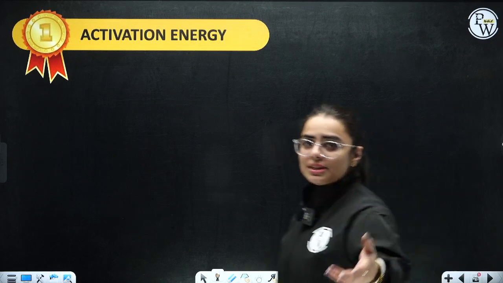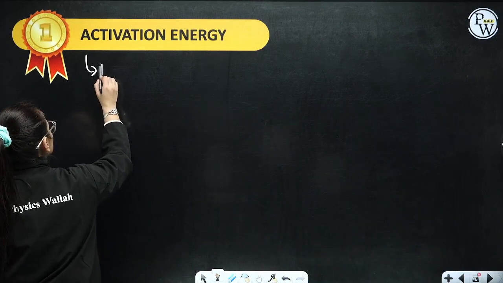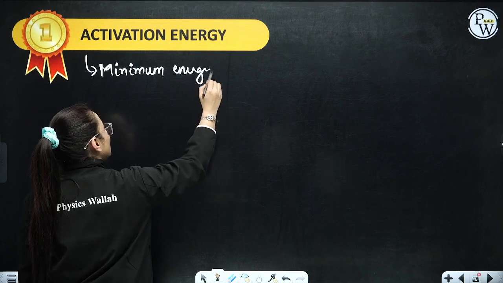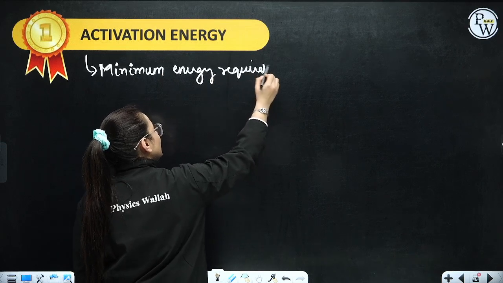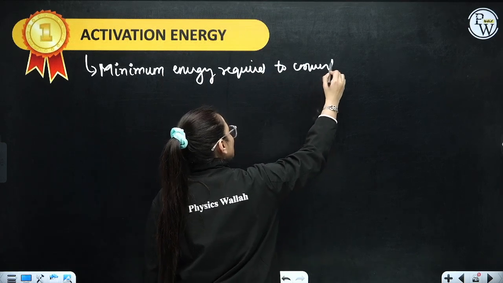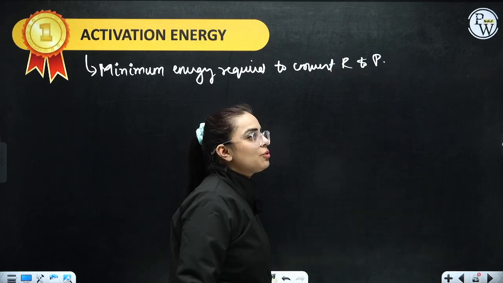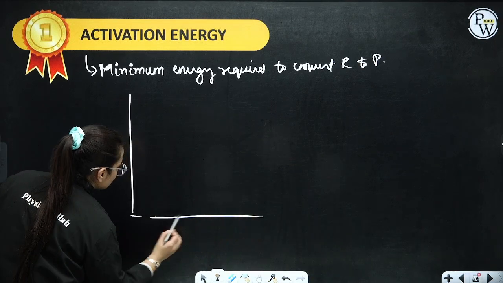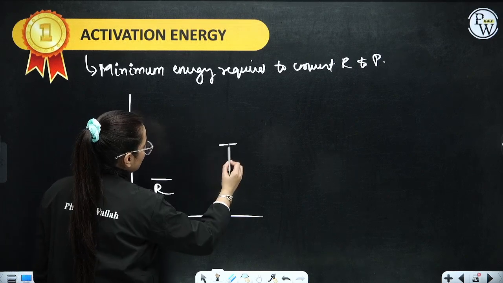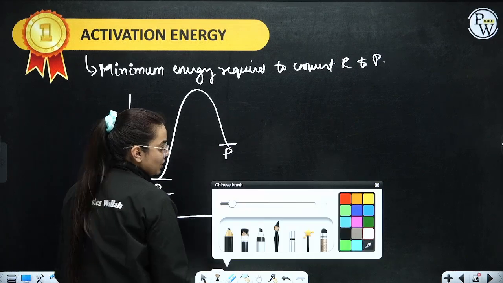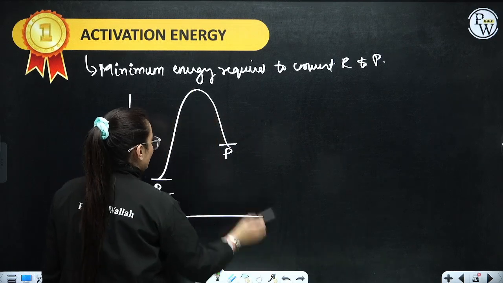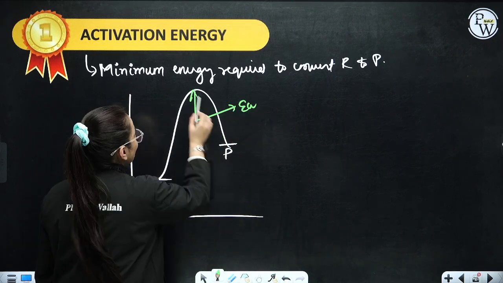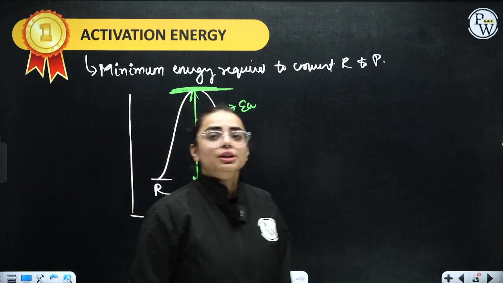Coming on to what you refer to as activation energy. Activation energy, students, is the minimum energy required to convert reactant to product, or the minimum energy required by the reactant so that it can cross the energy barrier and convert into product. Let's understand how. For example, this is your energy profile diagram. This is your reactant and these are your products. Reactant requires some energy in order to get converted into product. This energy which the reactant requires is your activation energy, which is written as EA. And this is the energy barrier that it has to cross in order to convert into product.